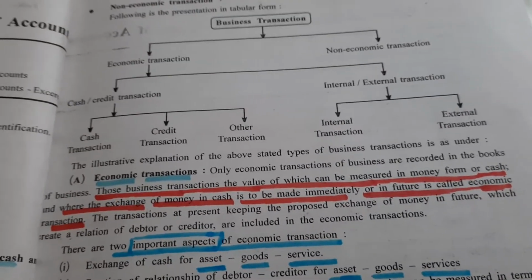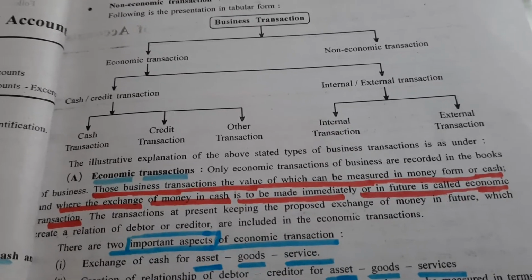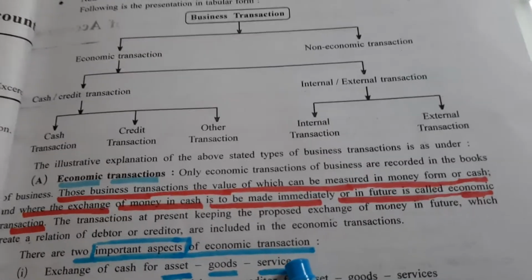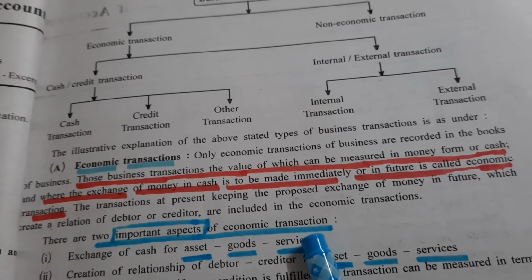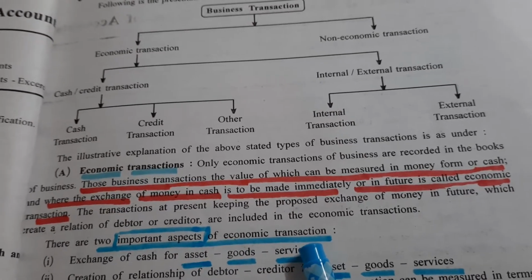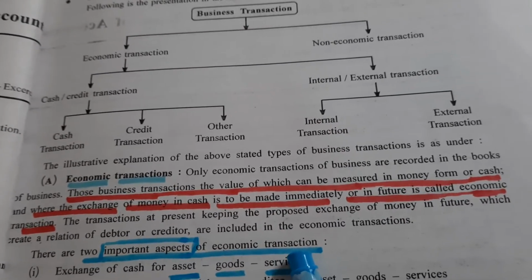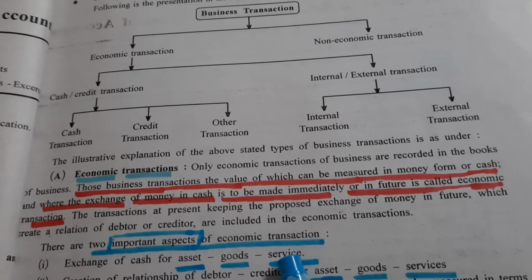You are purchasing assets and you pay cash. And third, whenever you are receiving or giving services. When you give services, you receive cash. And when you receive services, you pay cash. Then here there is exchange of cash.